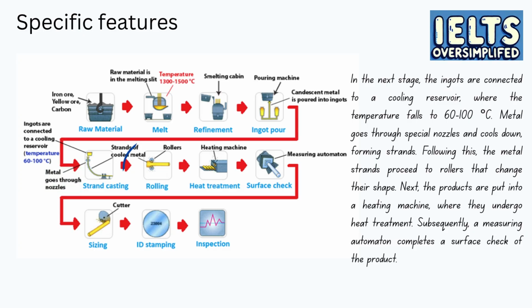Following this, the metal strands proceed to rollers that change their shape. Next, the products are put into a heating machine, where they undergo heat treatment. Subsequently, our automation completes a surface check of the product. As you see, I describe the stages of the process sequentially, using all the information provided by our diagram.